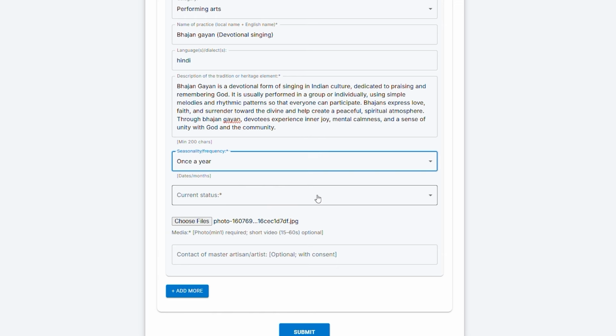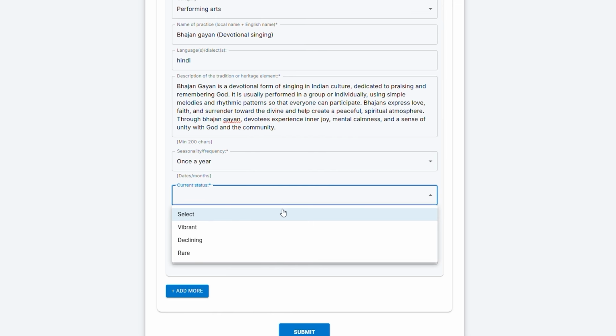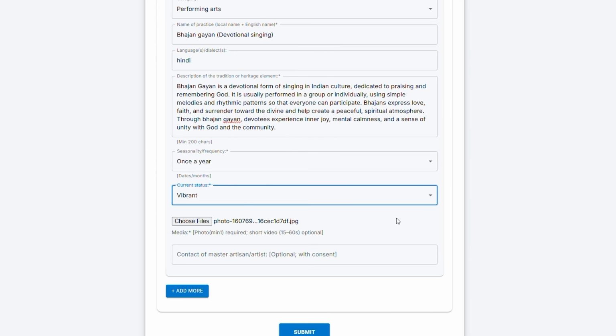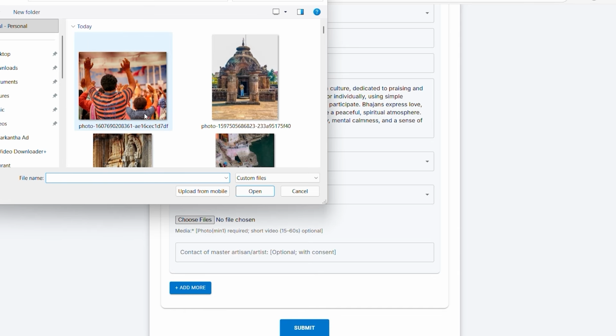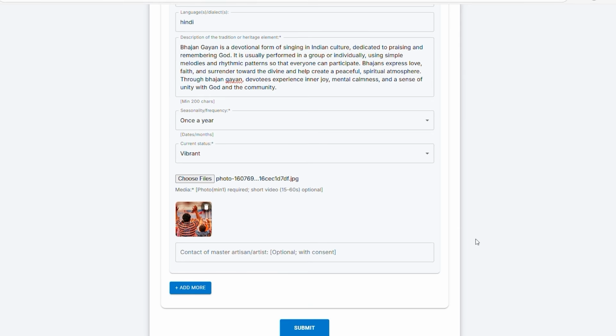Current status. Next, select the present condition of the tradition, whether it is vibrant, declining, or rare. Media. In this column, upload at least one photo related to the practice. A video is optional, but if you have one, especially of the performance or ritual, it is constructive. Artisan or practitioner contact. Here, add the contact number of the person who performs or practices this tradition, but only if they have given their consent.